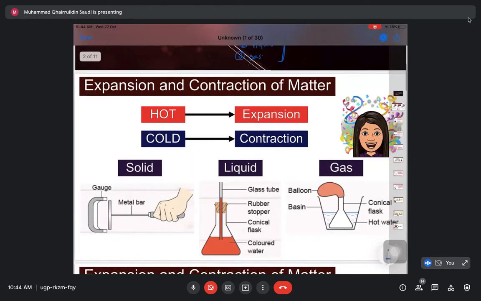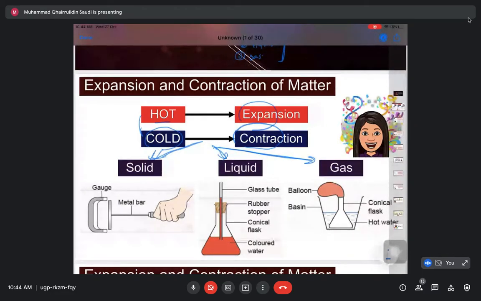So the principle of expansion and contraction is when the matter is hot, they will expand, and when the matter is cold, they will contract. Okay, that is the principle. Bila panas, dia akan mengembang. Bila sejuk, dia akan mengecut. And it applies to all three states of matter. Ketiga-tiga ni, solid, liquid, and gas, all can expand and all can contract. Depends on the temperature.